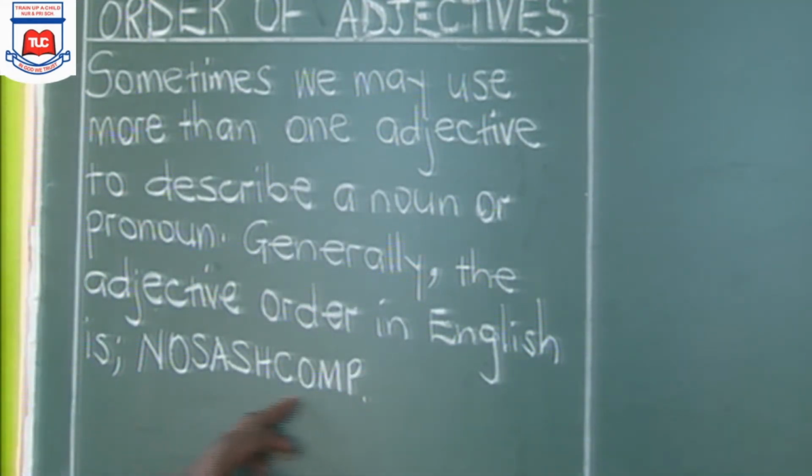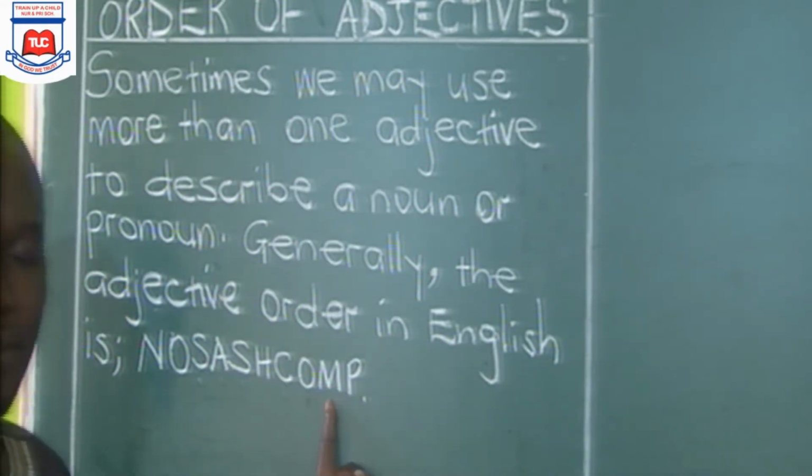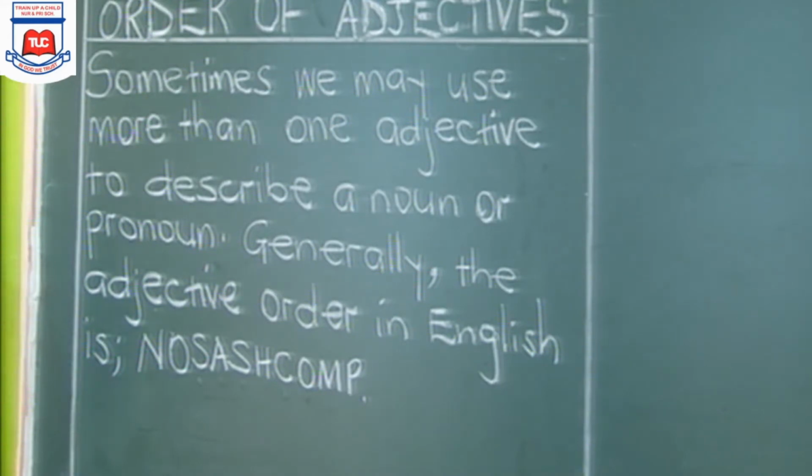So when we say NOSASHCOMP, this N here stands for adjectives of quantity, number. This O here stands for adjectives of quality, that is opinion. Then this S here stands for size. This A stands for age. This S stands for shape. This H here is for height. Then this C is for color. O is for origin. We can call them proper adjectives. If not, you can call them adjectives of nationality. Then M stands for material and P stands for purpose.